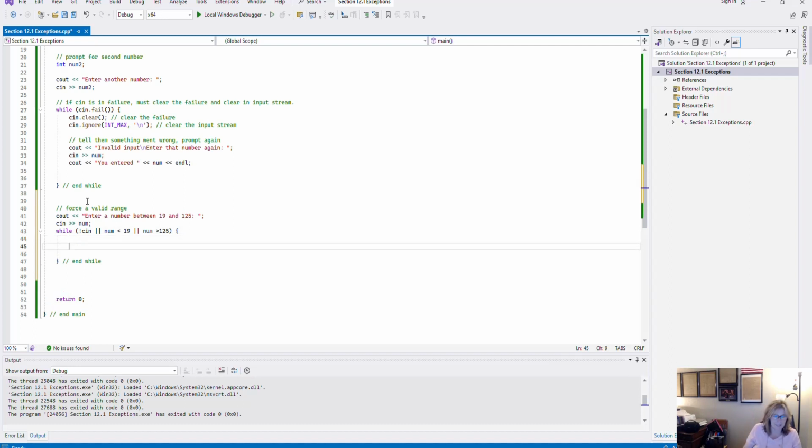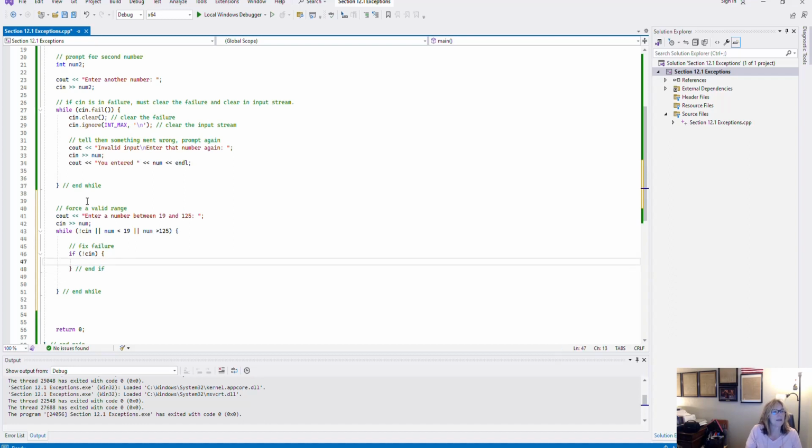And so I only need to fix the failure if the input stream is in failure. If it's just outside of my range, I don't have to fix the failure. So I would say fix the failure. So that would be if not cin. So this tells me the only time if it's not a cin, I'll put an and.